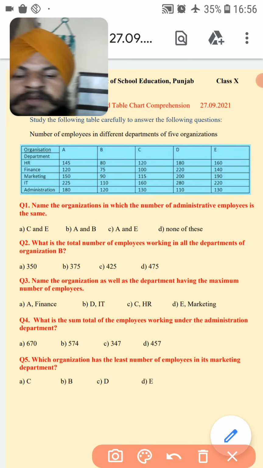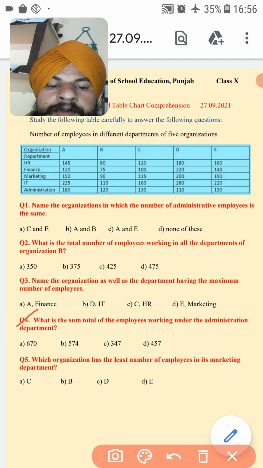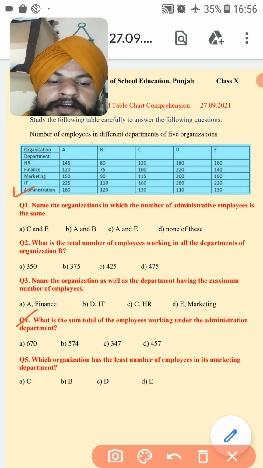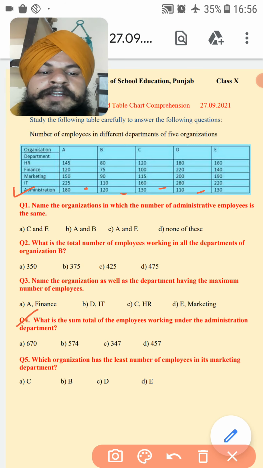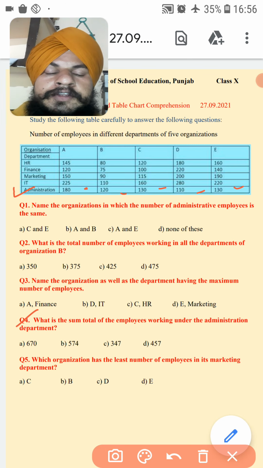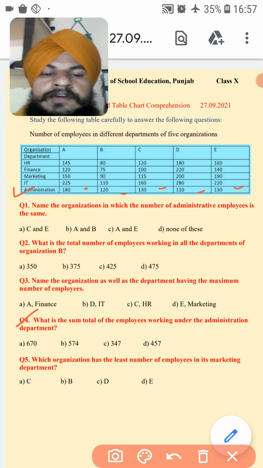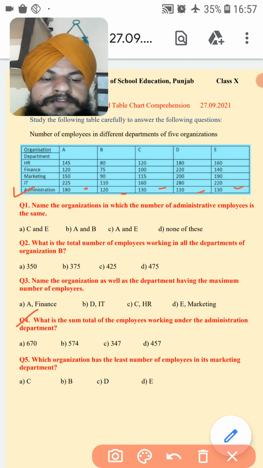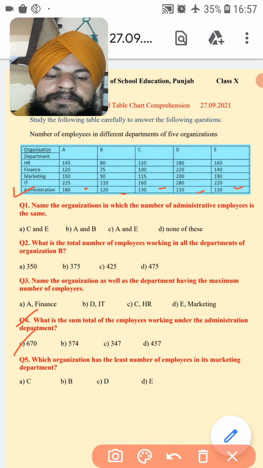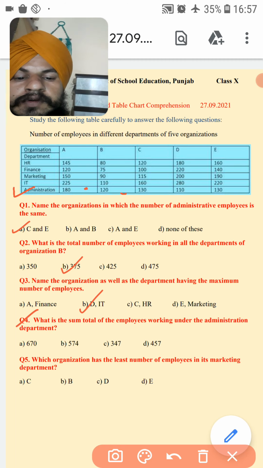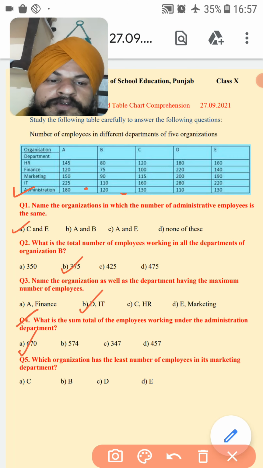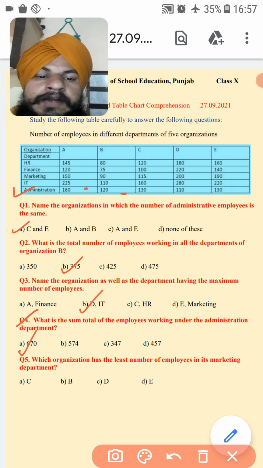Next is question number 4, what is the sum total of employees working under the administration department? How many employees are working in the administration department? So 180, 120, 130, 110 and 130. We will total them, add them all. Let's see the answer. This is 670, option A is the correct answer. How did we do it? We added up all the numbers in the administration row: 180, 120, 130, 110, 130.